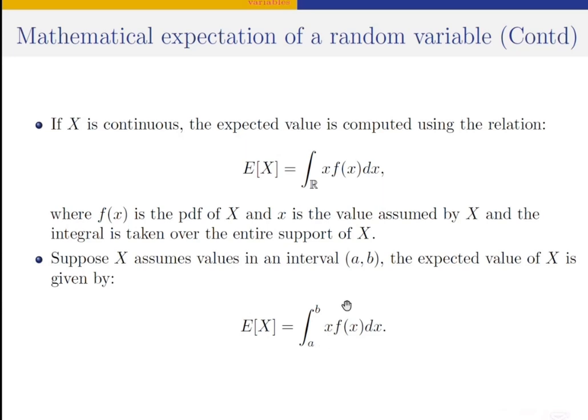So we integrate this function with respect to x from a to b. This gives us the mathematical expectation of a continuous random variable.